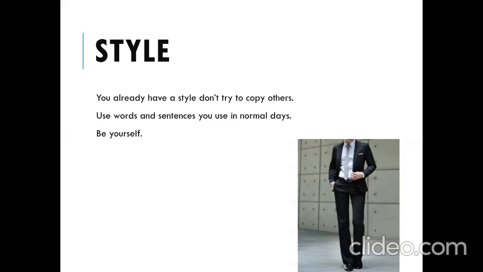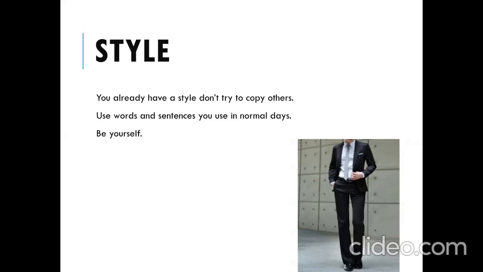Because by mistake, if you use any word or any part of a sentence that is not a good one, the entire presentation will collapse at that point. So the presenter should be very clear, very sound in the use of words and sentences that he uses.